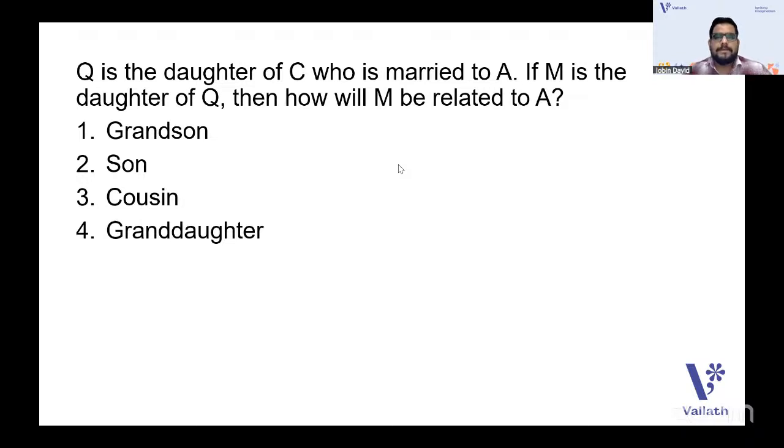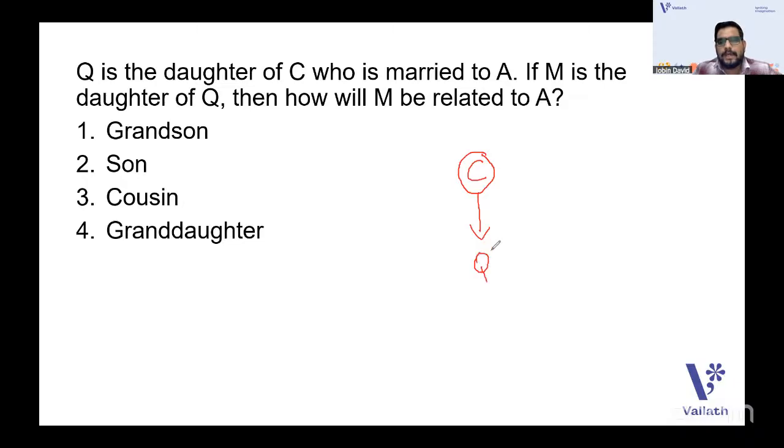Okay. So you should draw the family tree. It's very important that you draw the family tree. Q is the daughter of C, so C will be in the first generation and Q will come down.